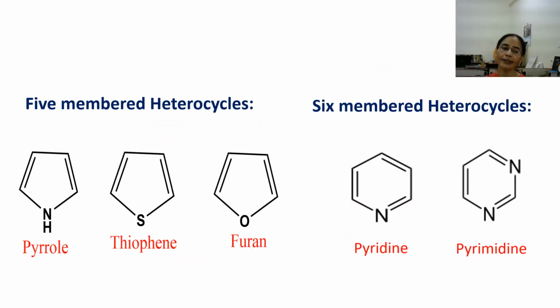Here are the examples of 5-membered and 6-membered heterocycles which you must have learned in your undergraduate classes. So 5-membered heterocycles are pyrrole containing nitrogen atom, thiophene containing sulfur atom, and furan containing oxygen atom. These are fully aromatic heterocycles. 6-membered heterocycles are pyridine containing 1 nitrogen atom, while pyrimidine contains 2 nitrogen atoms at 1 and 3 position.